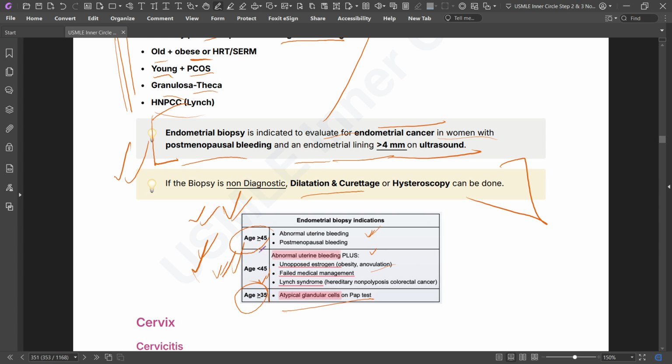Age less than 45, abnormal uterine bleeding plus unopposed estrogen like obesity, failed medical management, and Lynch syndrome. If age is more than 35, atypical glandular cell on pap test.